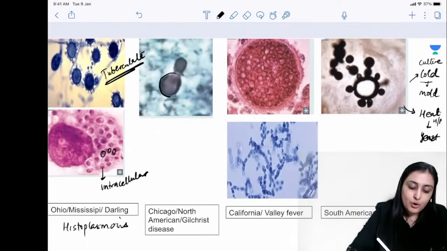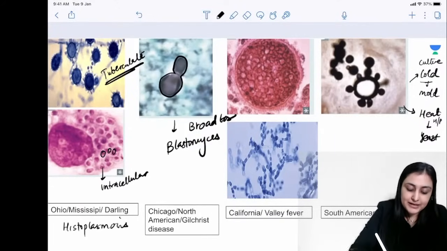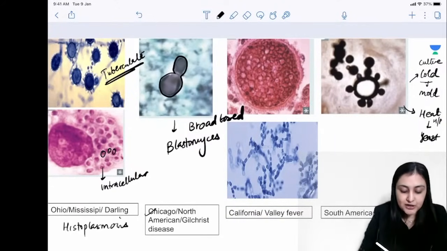Very important, broad based budding. Broad based budding, B for blastomyces, right? So this is blastomyces, blastomycosis, broad based budding, also called Chicago, North American or Gilchrist disease.